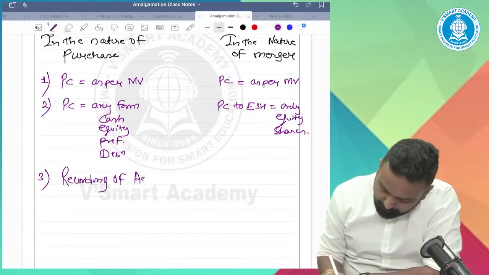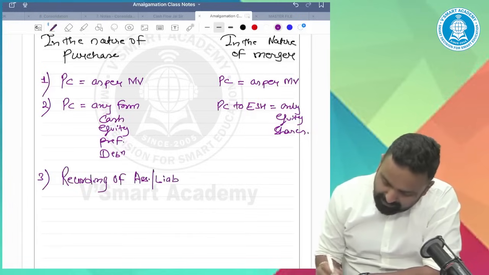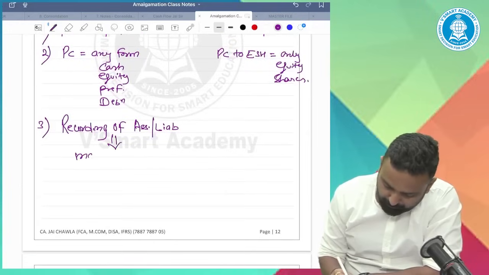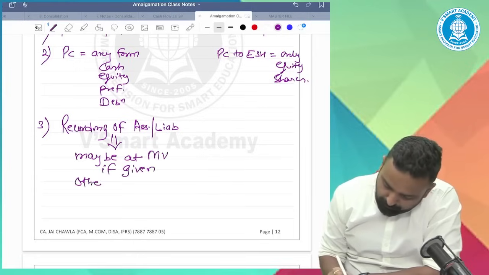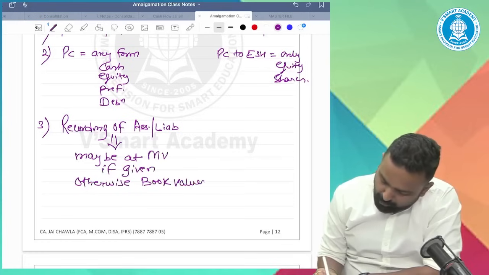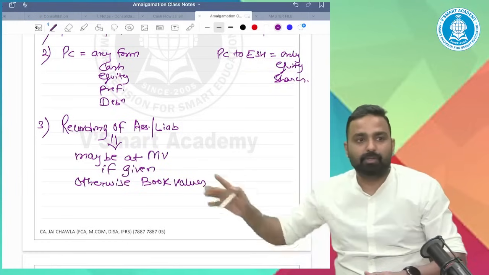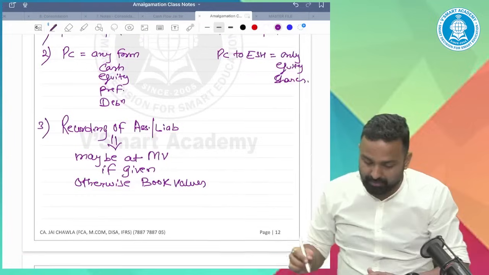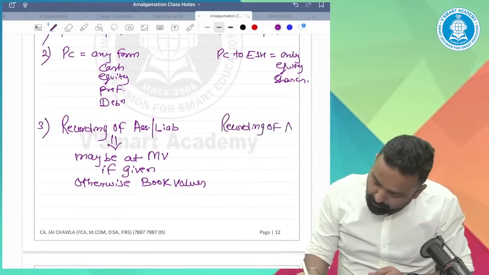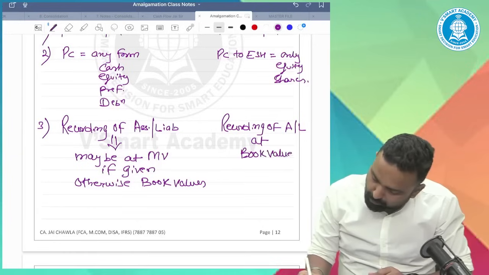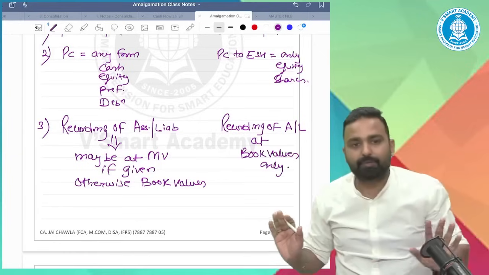Recording of assets, liabilities may be at market values if given, otherwise book values, because it is a purchase. But recording of assets and liabilities at book values only.